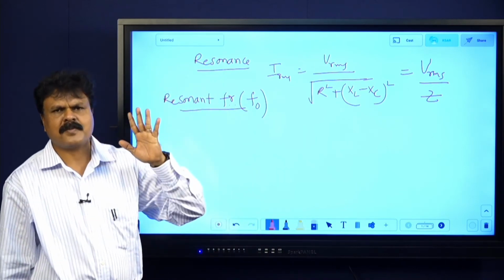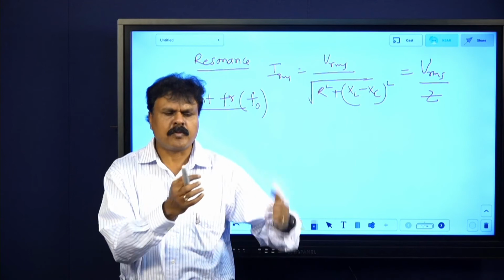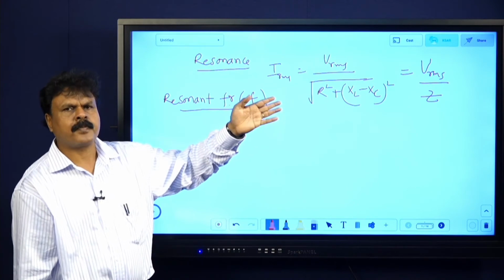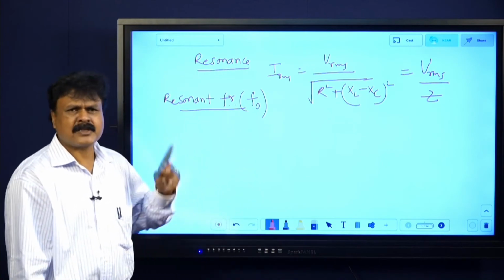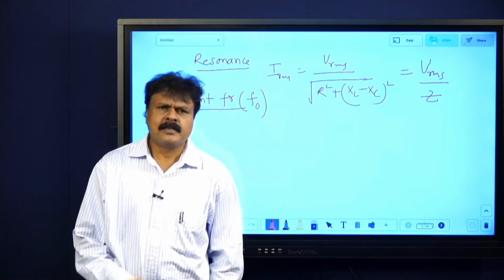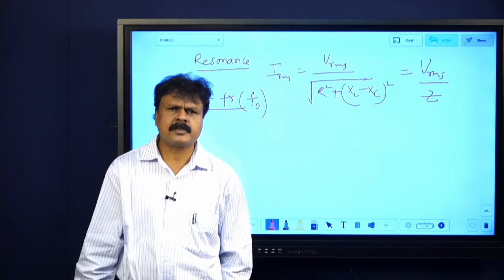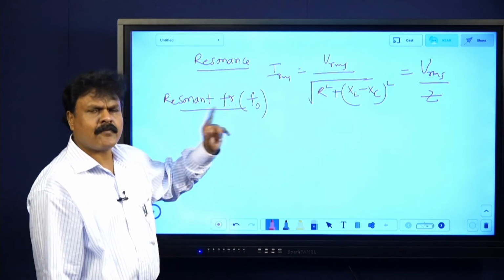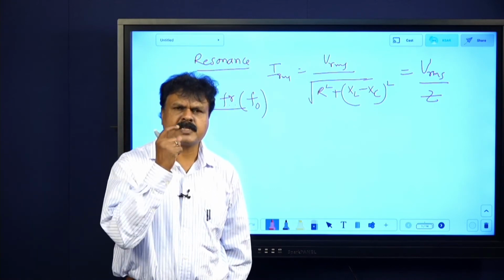5 marks, very simple question. Sometimes we might ask like this: define resonant frequency, obtain an expression for resonant frequency. Sometimes they might ask what is electrical resonance and obtain an expression for resonant frequency. What is electrical resonance? You have to say like an LCR circuit is said to be under resonance when current through the circuit is maximum or impedance must be minimum. Now resonant frequency, the frequency at which current through the circuit is maximum. Okay. Expression for resonant frequency.